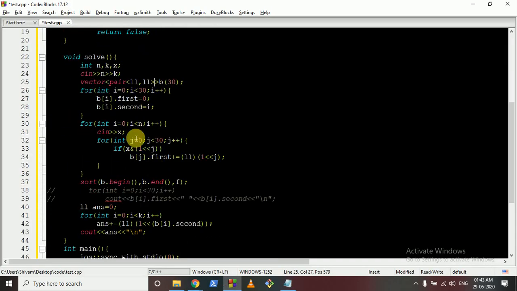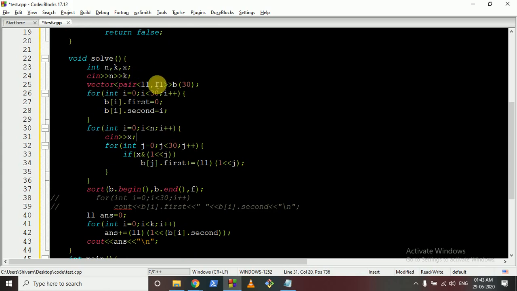So this is the solve function. I've taken the input of n and k, and then I make a vector of pairs. Then for all the 30 places, I will set the first value equal to 0, because at this position I will store the value, and I will store at this position the index. We are sorting it, because sorting will give us which bit is contributing the most. But if we sort them, we will lose the index we want. So that's why we are storing the pair of indices also.